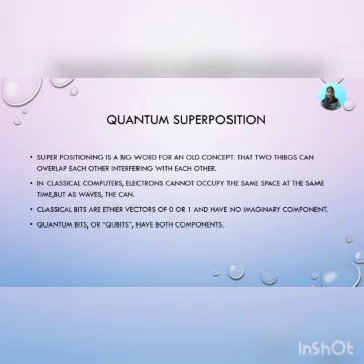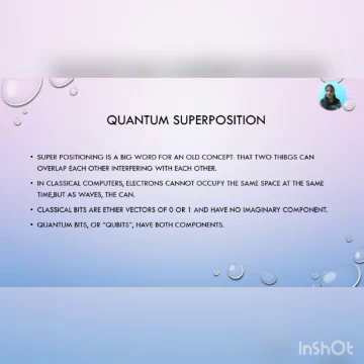Quantum superposition is mainly developed by quantum computers. Superposition is a big word for an odd concept. Two things can overlap each other, interfering with each other. In a classical computer, electrons cannot occupy the same space at the same time, but in a quantum computer they can.